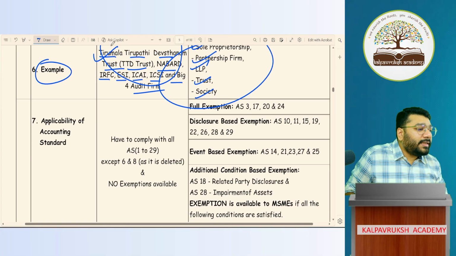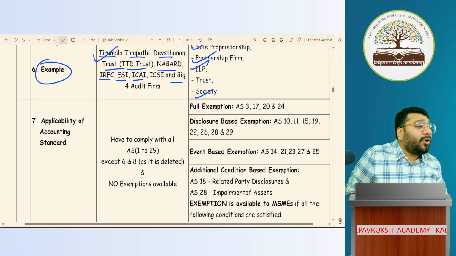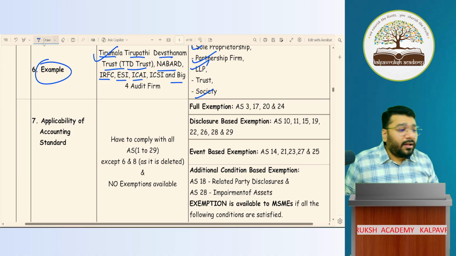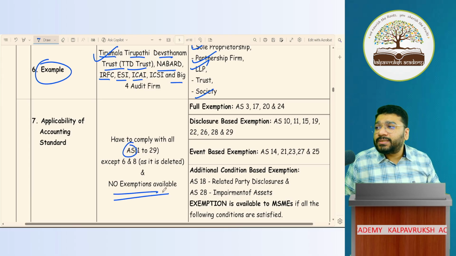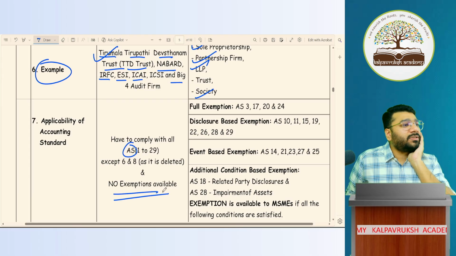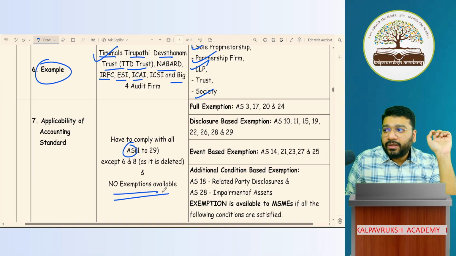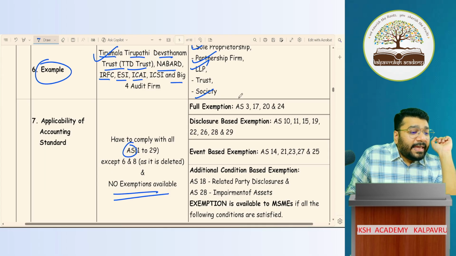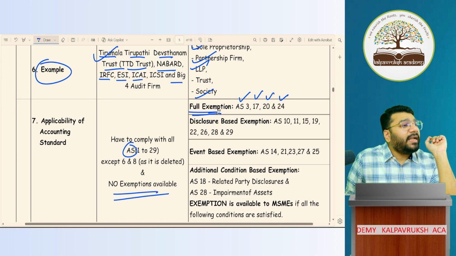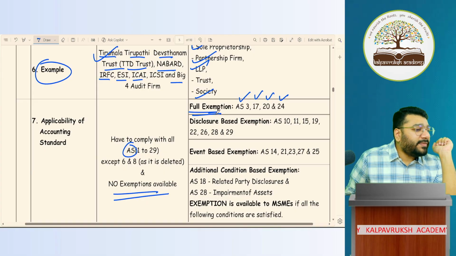Now, what is the applicability criteria? If you are a large entity, all the 27 AS have to be complied with. No exemptions. Okay? But if you are an MSME, AS 3, 17, 20, 24 have full exemption. So we don't believe, sir. Can you show it somewhere?